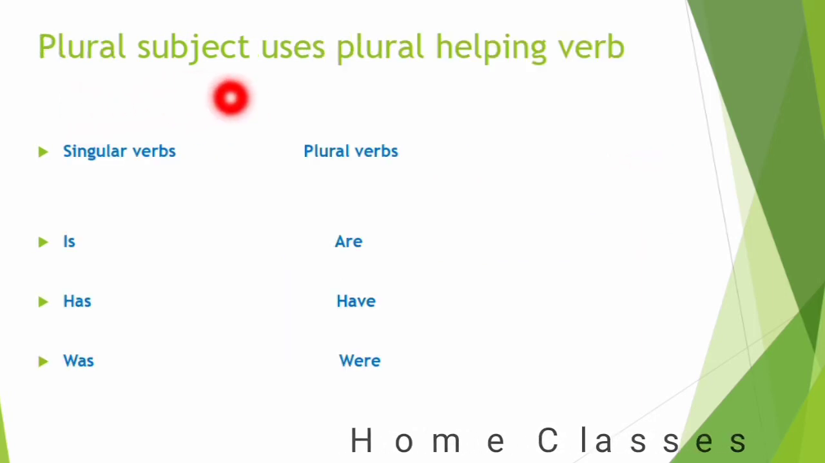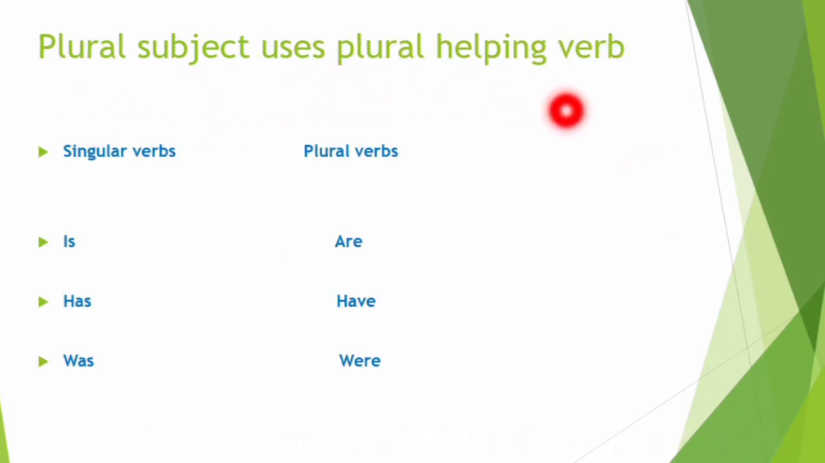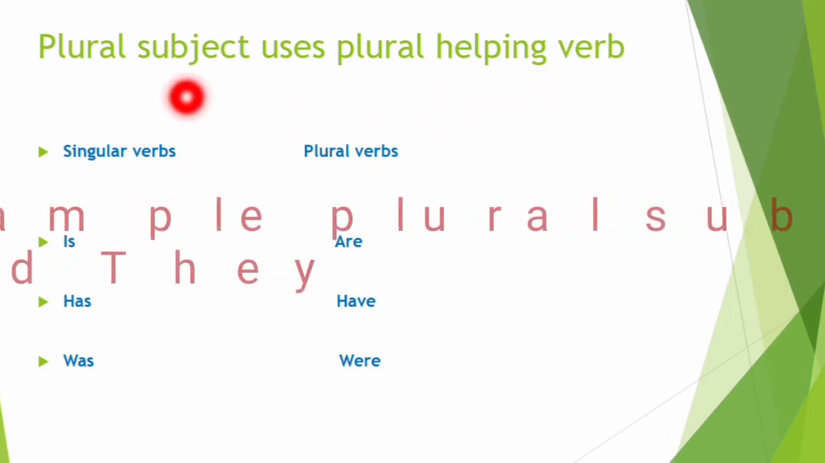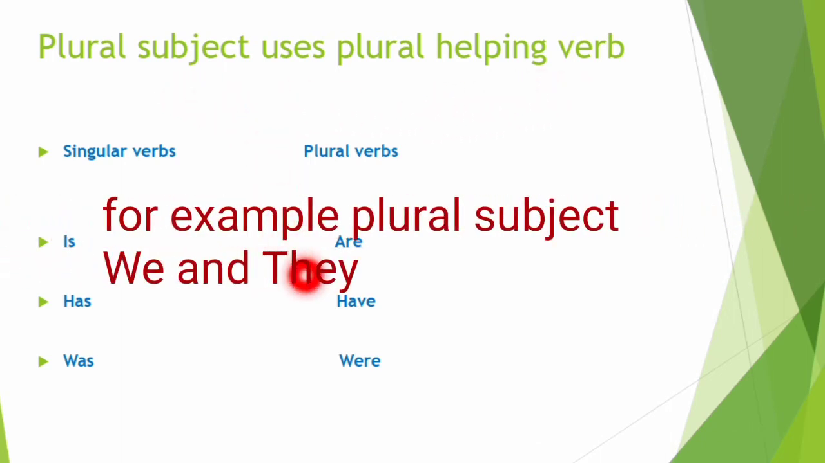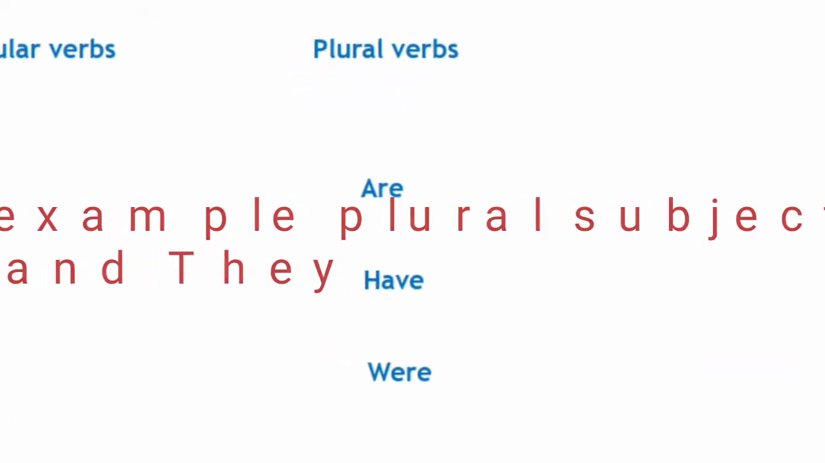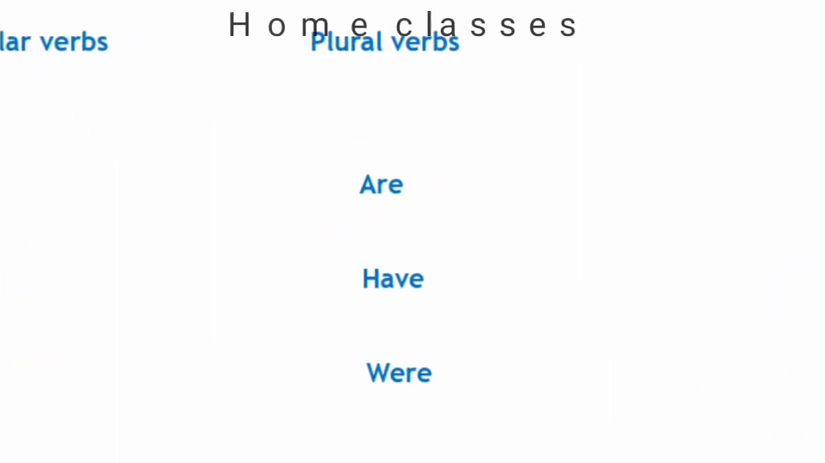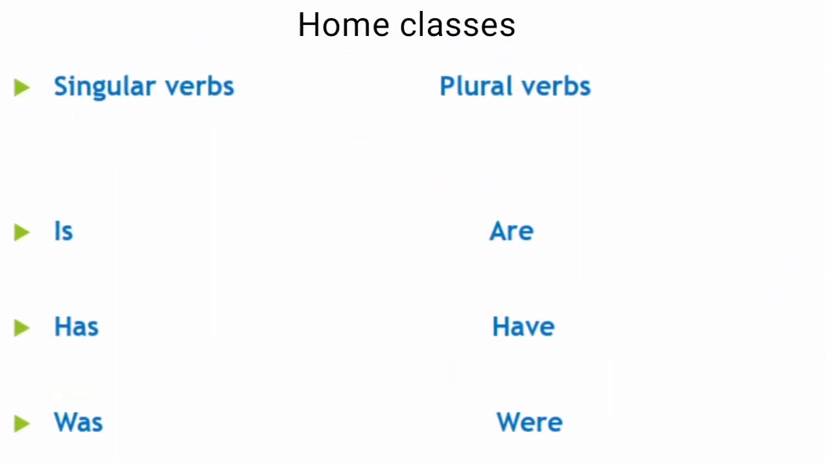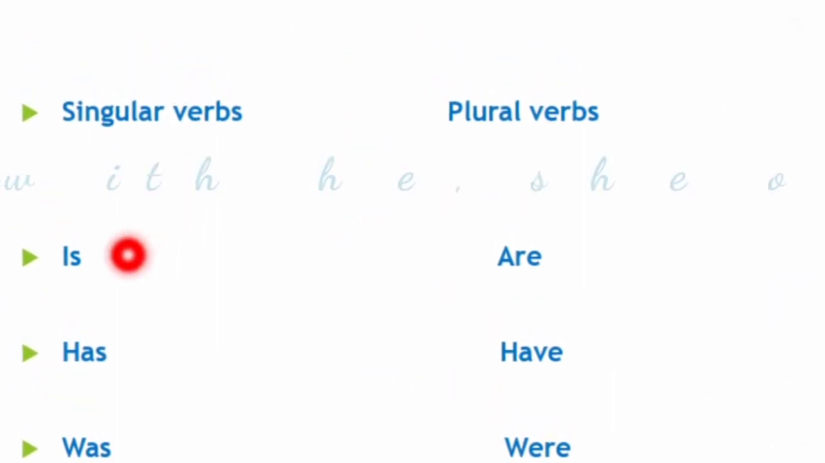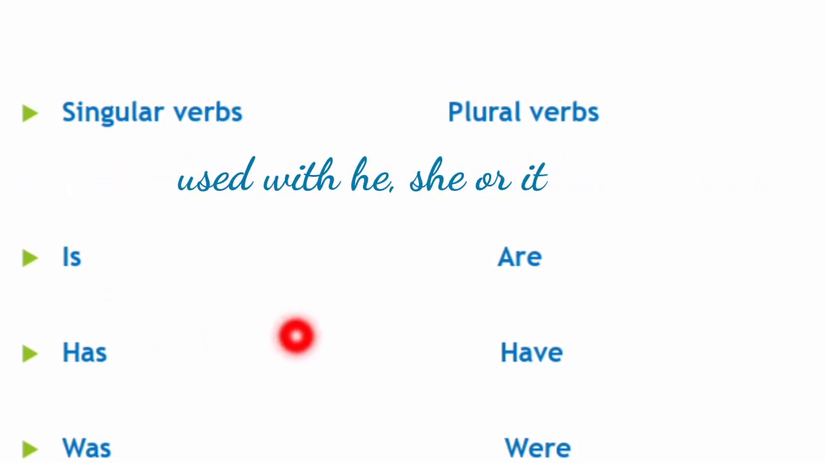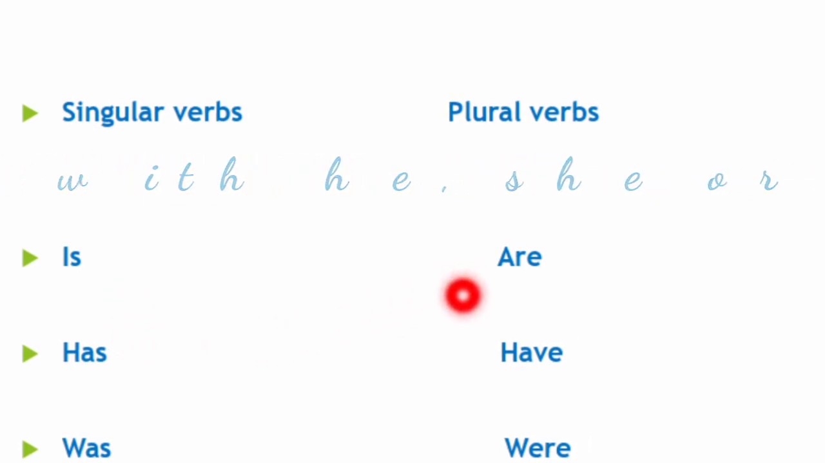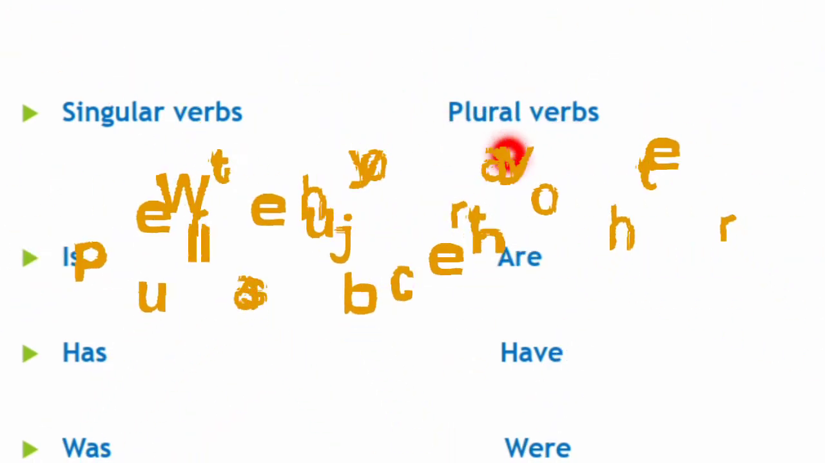And a plural subject uses a plural helping verb. Suppose the plural subject is we or they, then the plural verbs will be are, have or were. These are some helping verbs, singular and plural. Singular helping verbs are is, has and was, and plural helping verbs are are, have and were. Plural helping verbs are used with plural subjects.